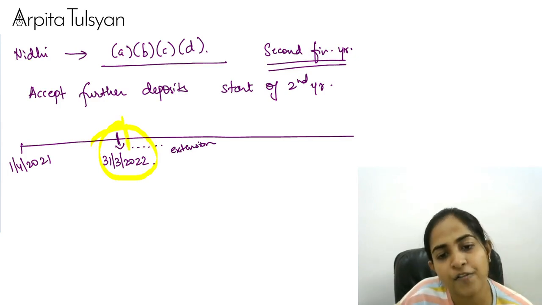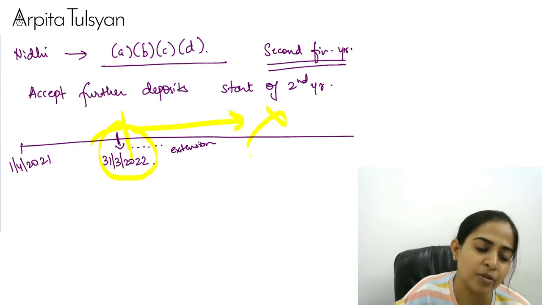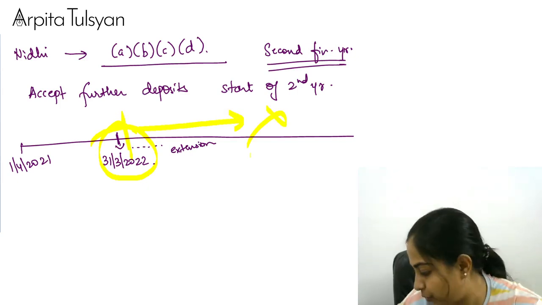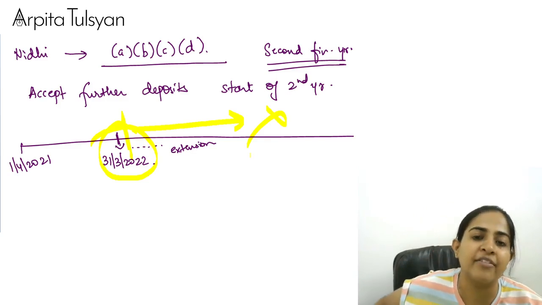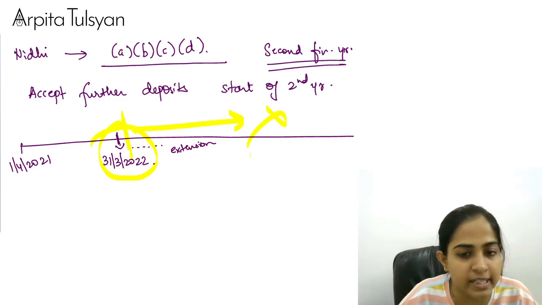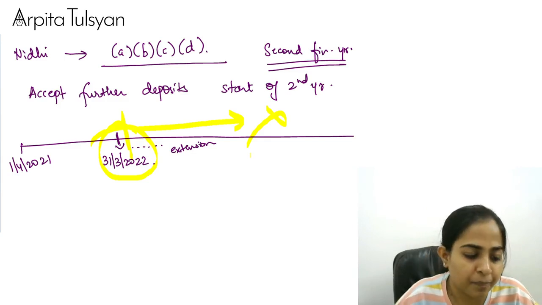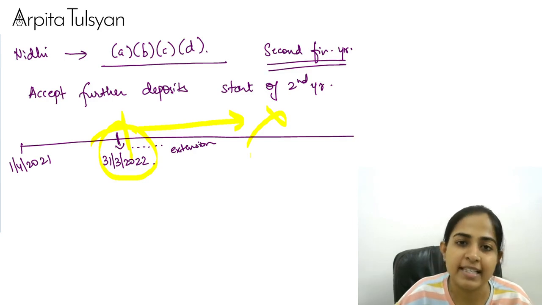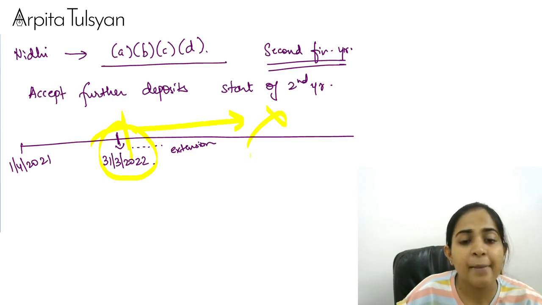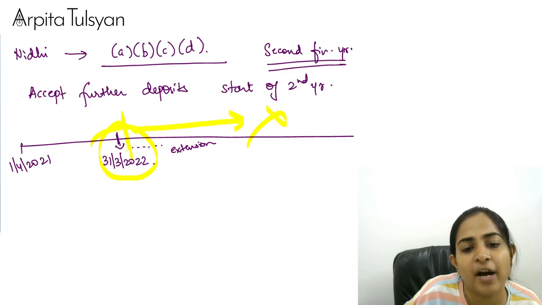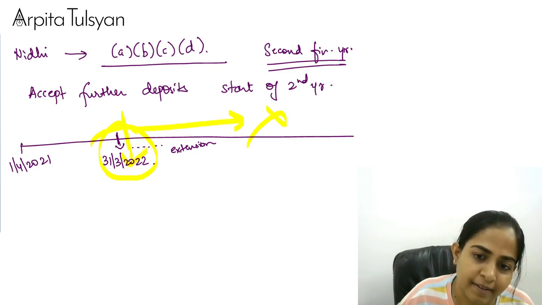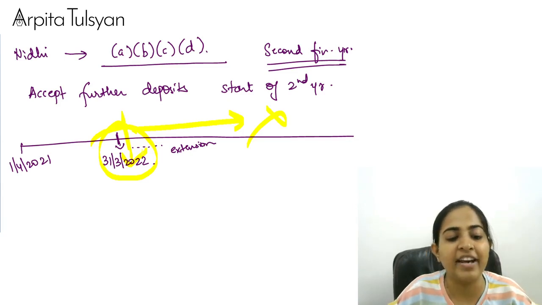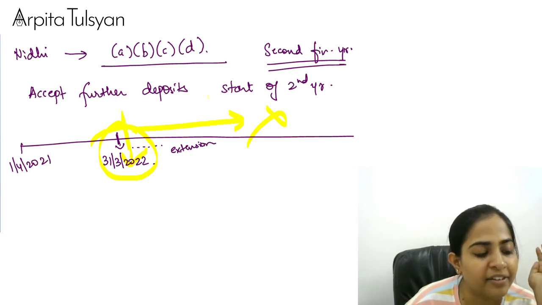So from the start of second year, you cannot accept deposits till the time you have complied with all the provisions. This is the punishment given to you. Okay, this is the punishment given to you, that you cannot accept deposits. You can continue other things, but you cannot accept new deposits from the start of the second financial year. Okay, because at the end of first financial year, you would have come to know that you have done the mistake. Yes. Until when you cannot accept the deposits, till the time you rectify everything.